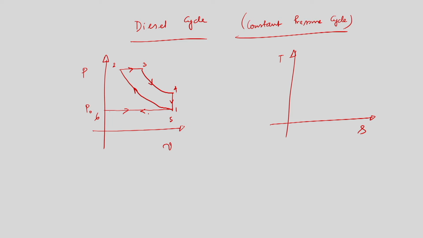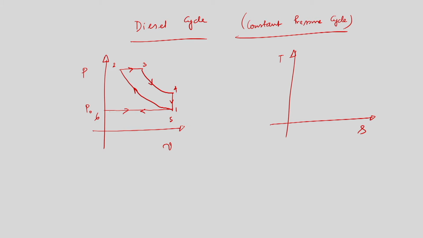So 4 to 1 is exhaust blowdown, similar to what we discussed in the context of the SI engine. The only difference is that here the combustion process is represented by a constant pressure process, and that is why this cycle is sometimes known as the constant pressure cycle. So this is the heat addition, Q in, and this is the exhaust blowdown, that is Q out.